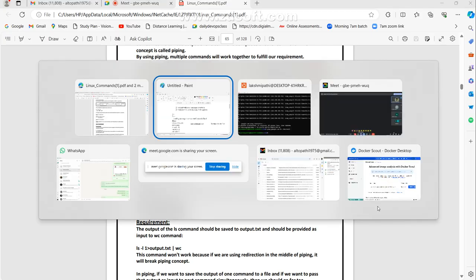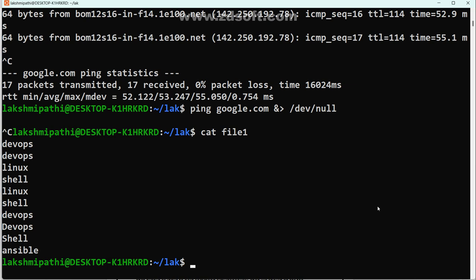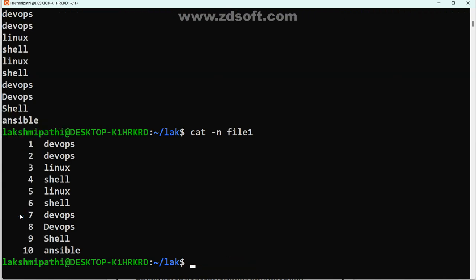I may give a simple example. Cat of file one, you already know. This is the command output. This command, how many lines does it have? Cat -n, you know it, right? How many lines are there? 10 lines.